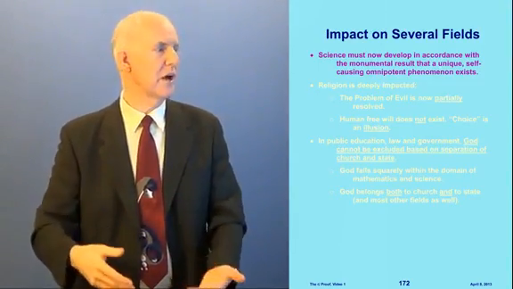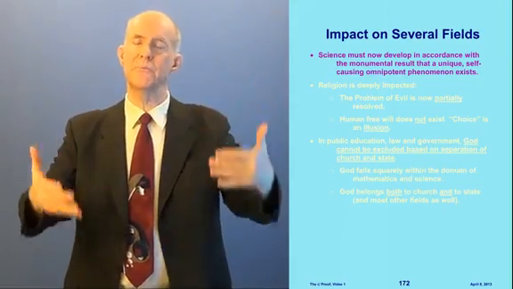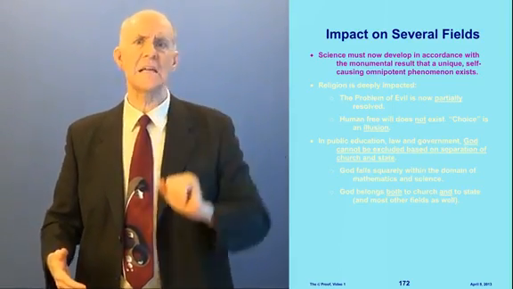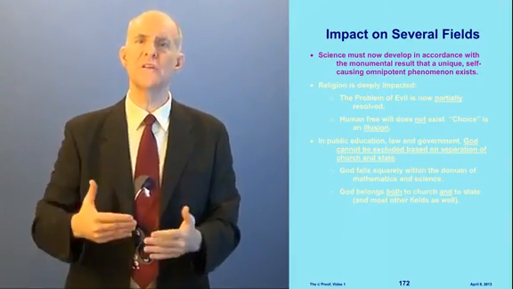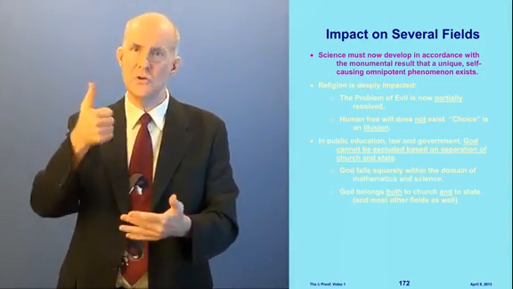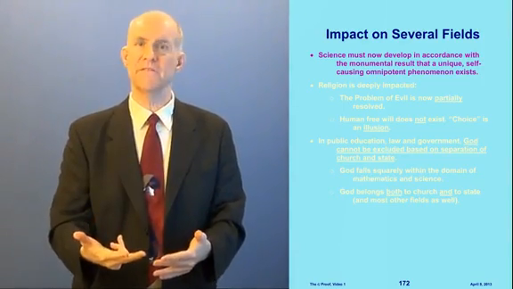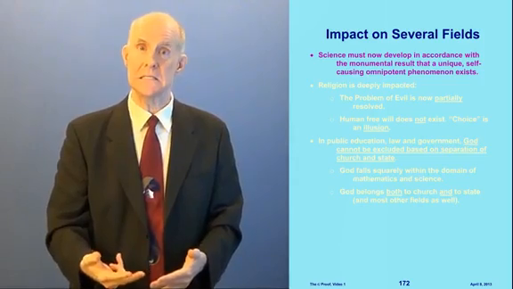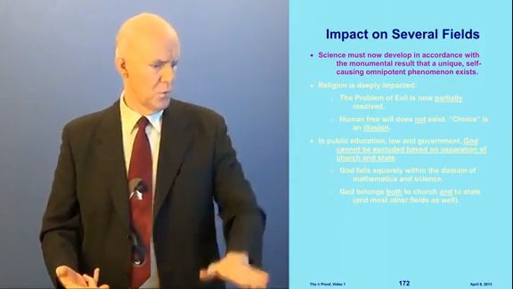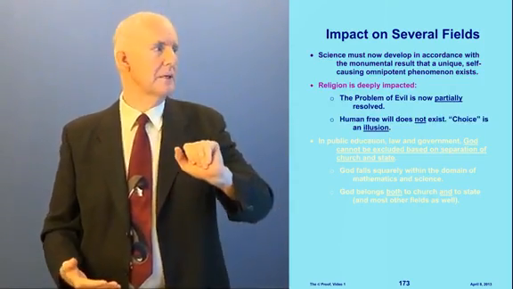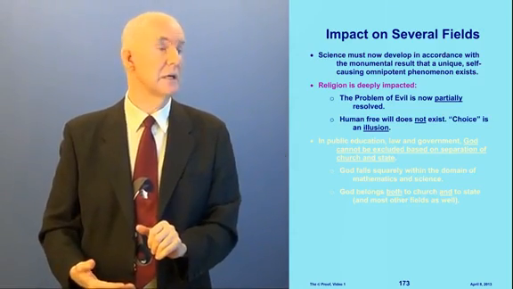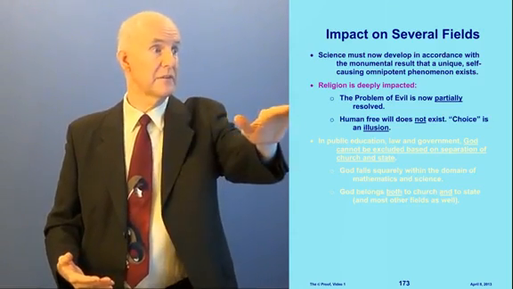And lastly, in video 9, we're going to talk about the impact that the G-proof has on several fields. Science must now develop in accordance with the monumental result that a unique, self-causing, omnipotent phenomenon exists. This is deep. Religion is also deeply impacted. The problem of evil is now partially resolved. We'll talk about this in video 9.